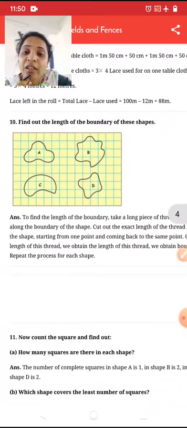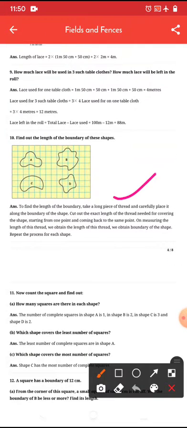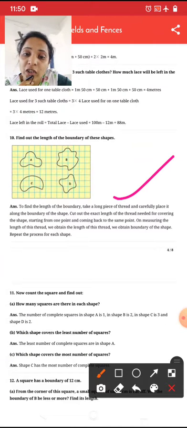And what is there in the solution? To find the length of the boundary, take a long piece of thread and carefully place it along the boundary of the shapes. Cut out the exact length of thread needed for covering the shapes, starting from one point and coming back to the same point. On measuring the length of the thread, we obtain the boundary of the shapes. Repeat the process for each shape.